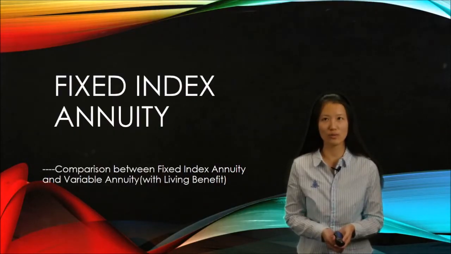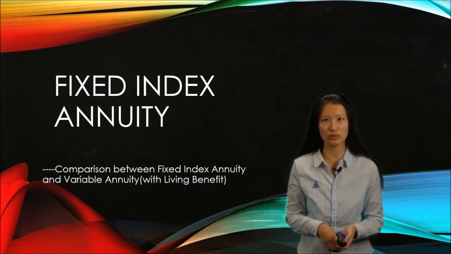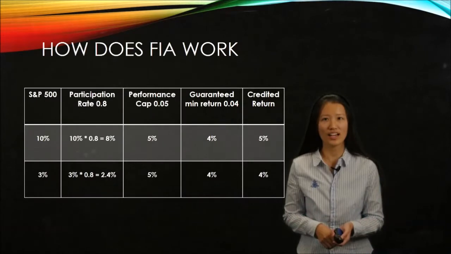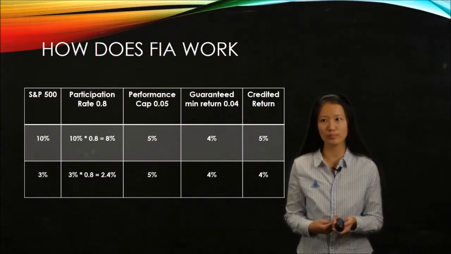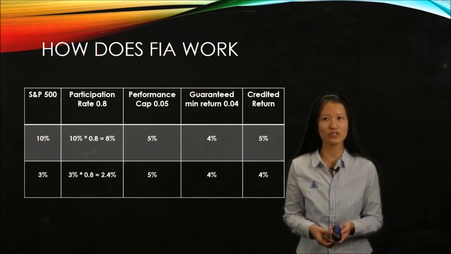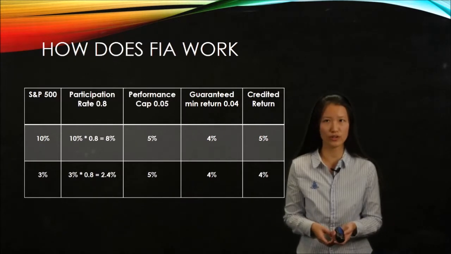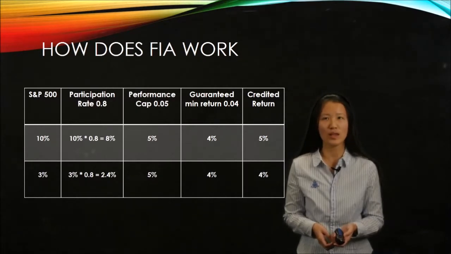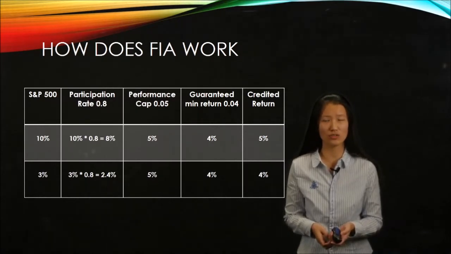Hi, I'm Jenny. Our project is about fixed index annuity, and we concentrate on the comparison between fixed index annuity and variable annuity with living benefits. Our whole purpose is to find out, from the insurance company's point of view, if fixed index annuity is more profitable and if fixed index annuity is less risky. But first of all, how does fixed index annuity work?